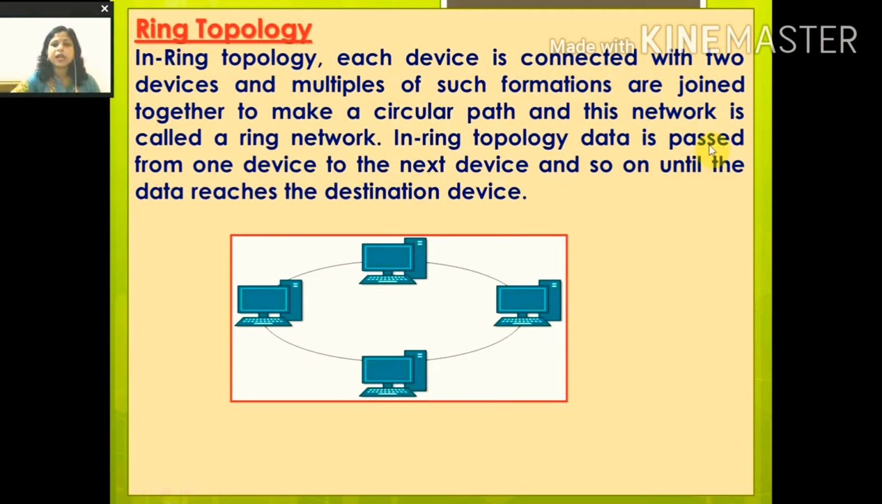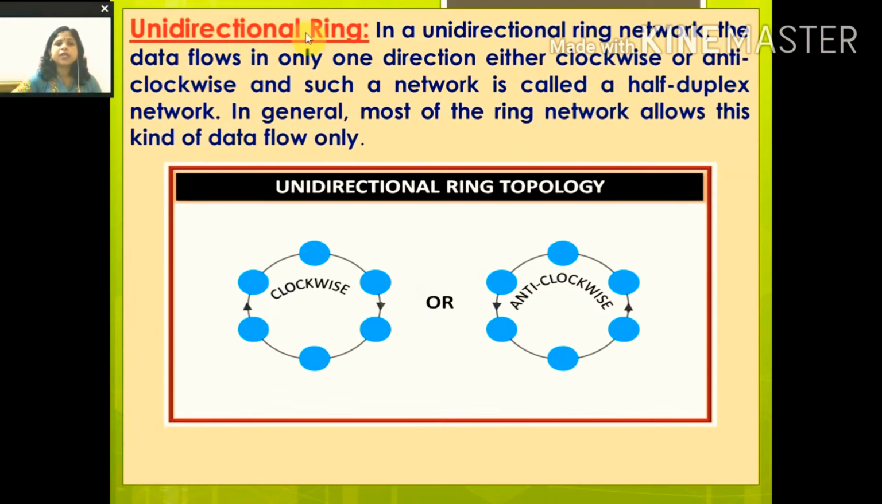In ring topology, data is passed from one device to the next device and so on until the data reaches the destination device. That means if suppose this computer wants to send data to that computer, then first the data will pass from this computer to the next, and then to the next. So in a ring-shaped manner, data will travel from one computer to another until it reaches its destination. Okay, but ring topology is of two types. One is your unidirectional ring.